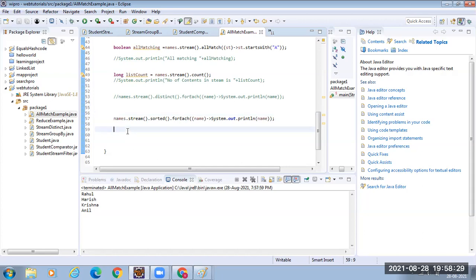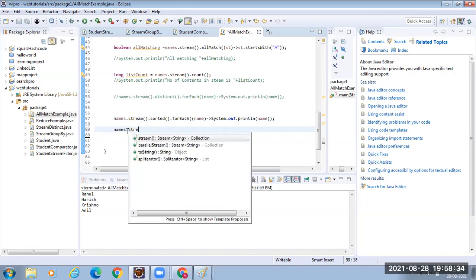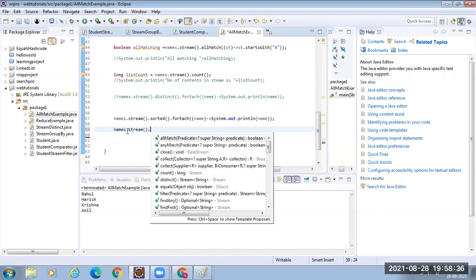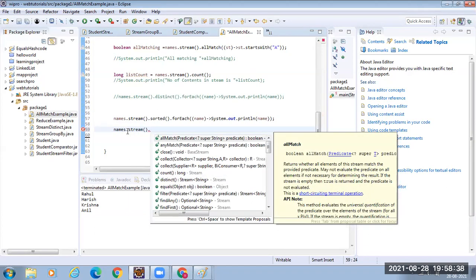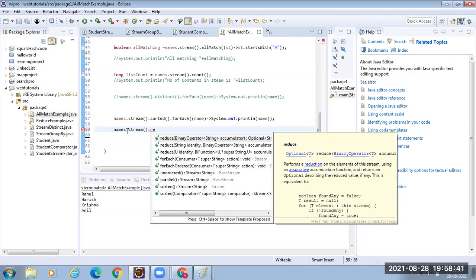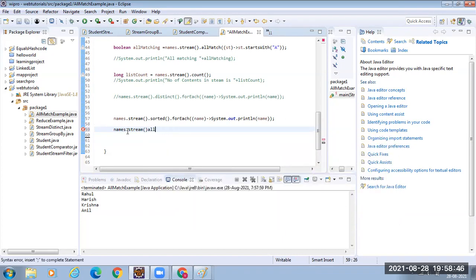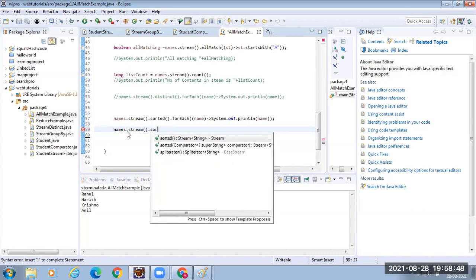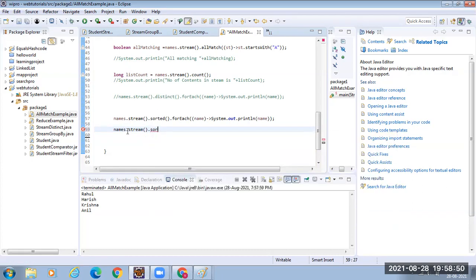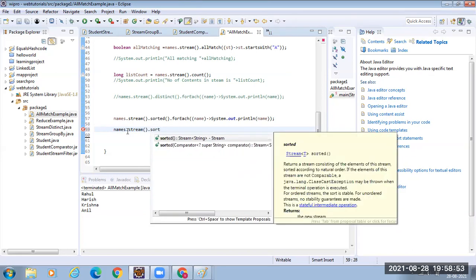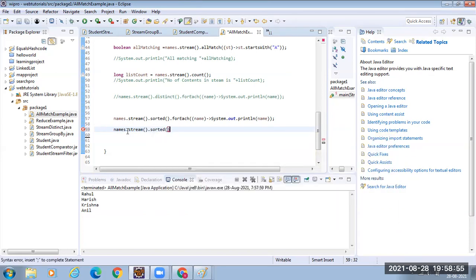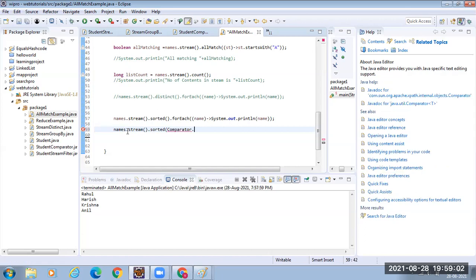Fine. names.stream, let us see if there are any things, sorted. Say I want to reverse the contents. Then what you need to do, to the sorted, you have to pass the comparator.